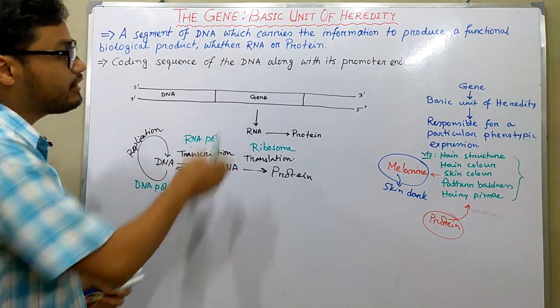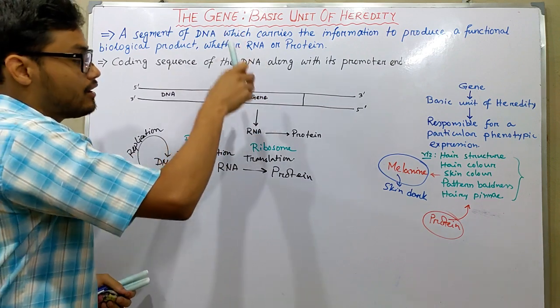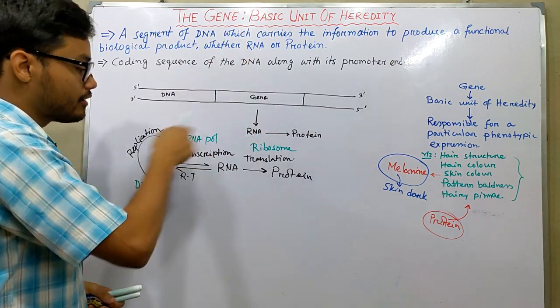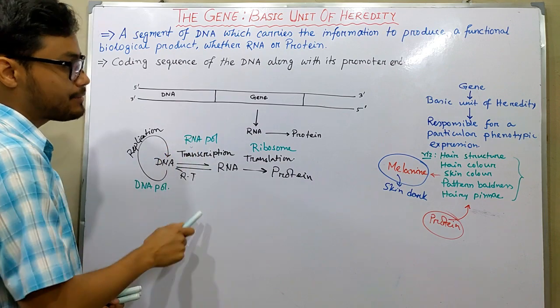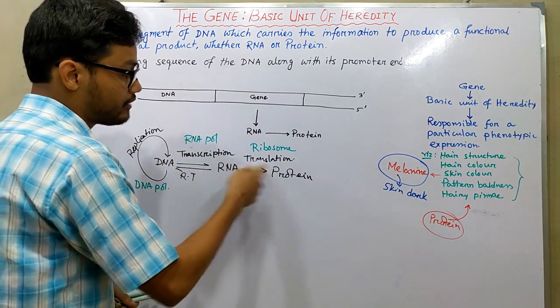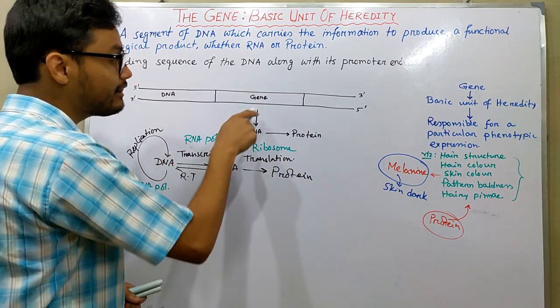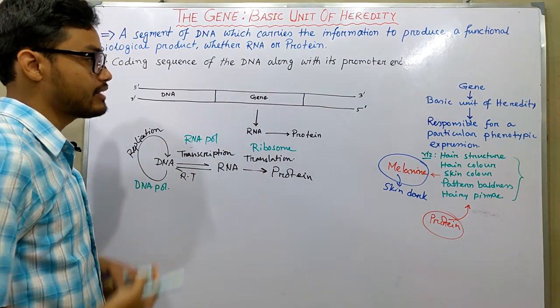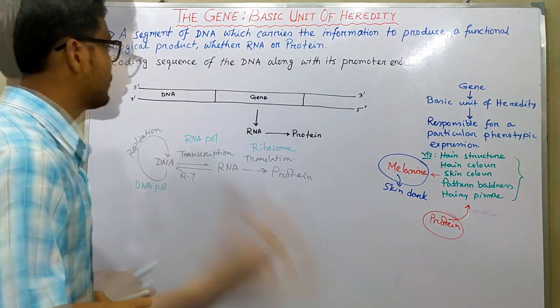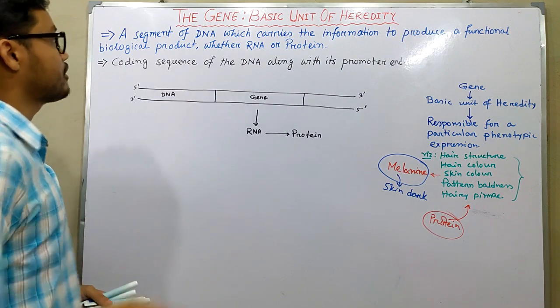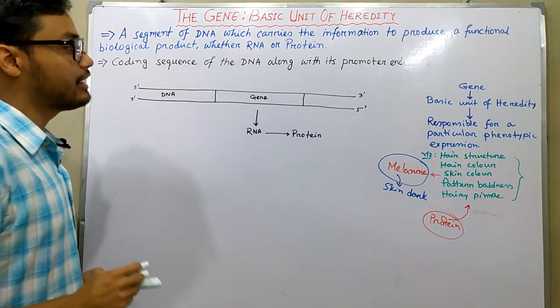So if a segment of DNA can produce RNA by the process of transcription and further be translated into a protein, then that segment of DNA is known as gene.